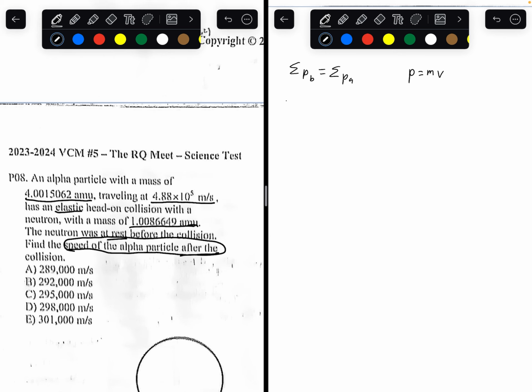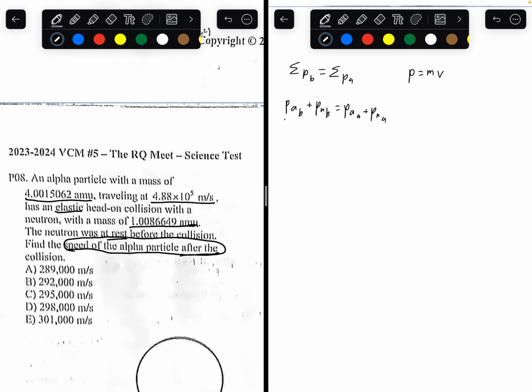So the collision is between the alpha particle and the neutron. So what's the momentum of the alpha particle? What's the momentum of the neutron? The momentum of the alpha particle before the collision plus the momentum of the neutron before the collision has to equal the momentum of the alpha particle after the collision plus the momentum of the neutron after the collision.